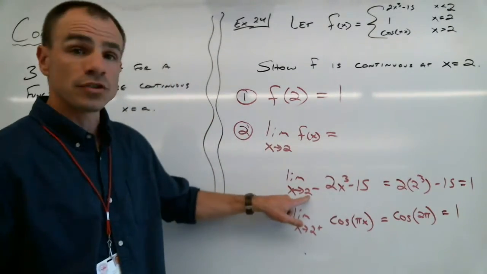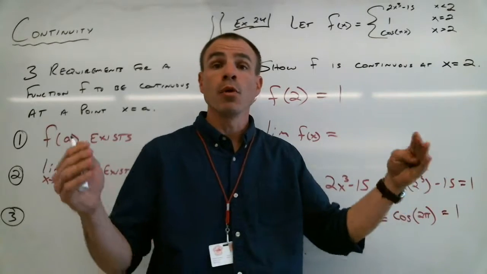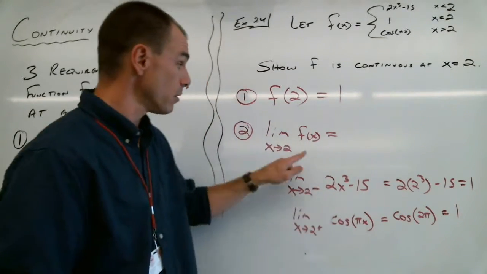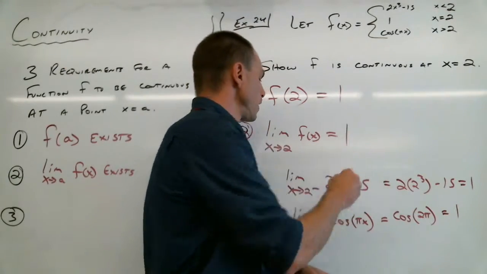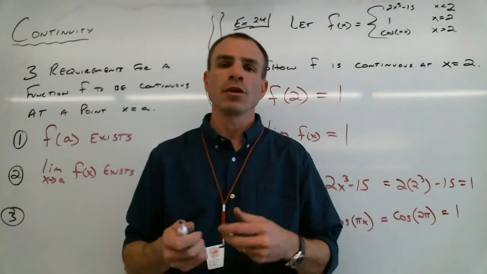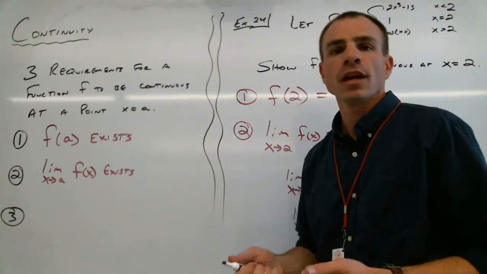So the limit as x approaches 2 from the left is 1. The limit as x approaches 2 from the right is 1. Both one-sided limits are heading to the same value. That means that the limit exists in general, so that's good, and it's equal to the same value. So the limit as x approaches 2 of the function is equal to 1. That's what we learned about earlier in the year when we talked about symbolic limits. That checks off the second rule.